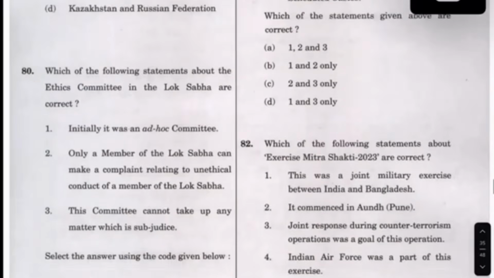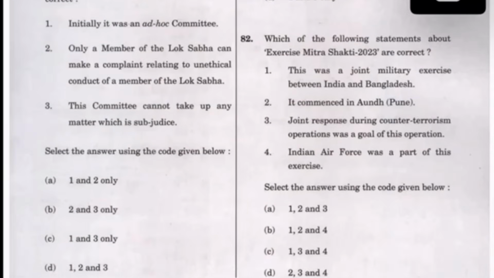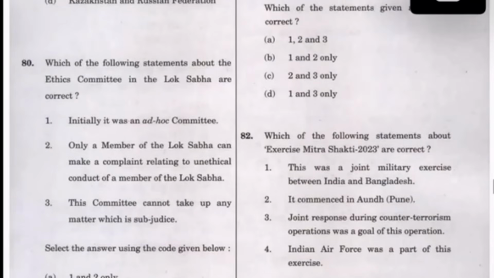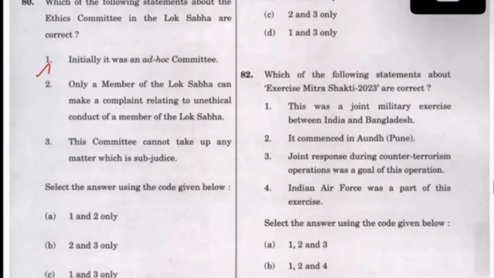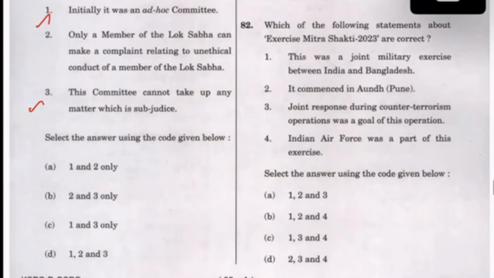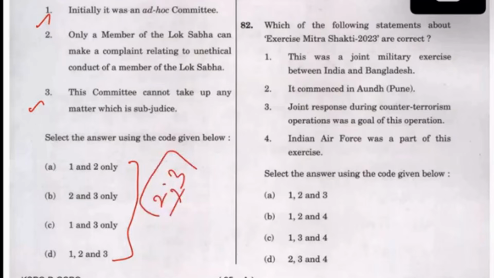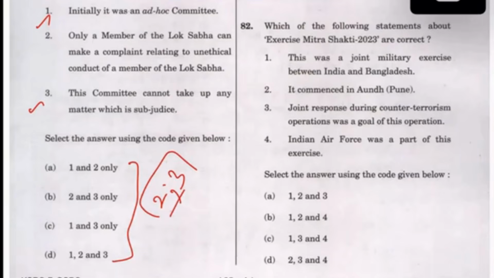This was because of the Mahua Moitra incident, and she was removed from the parliament. This was before the present parliament. Initially, it was an ad hoc committee. This committee cannot take up any matter which is sub judice. Here, the logic should be either two or three statements are mandatorily true. That means one statement can be false.